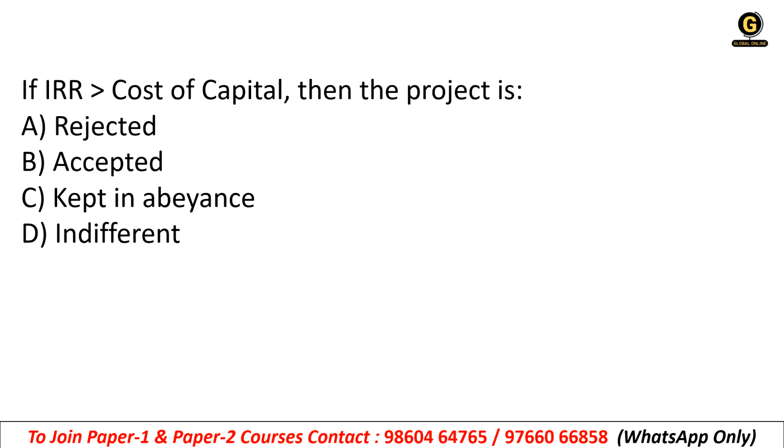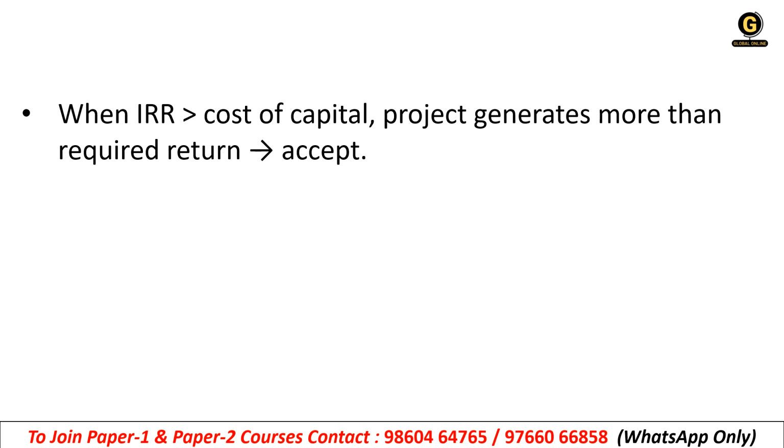If IRR is greater than the cost of capital, then the project is rejected, accepted, kept in abeyance, or indifference. We have just discussed this. It is accepted. If IRR is greater than cost of capital, this project will be accepted. When IRR is greater than cost of capital, the project generates more than the required return. Okay, that will be accepted.